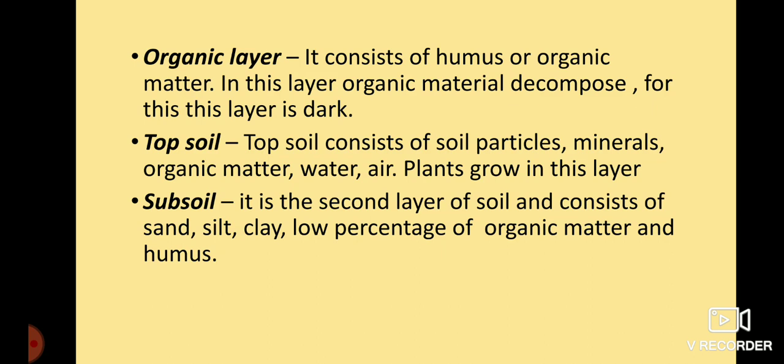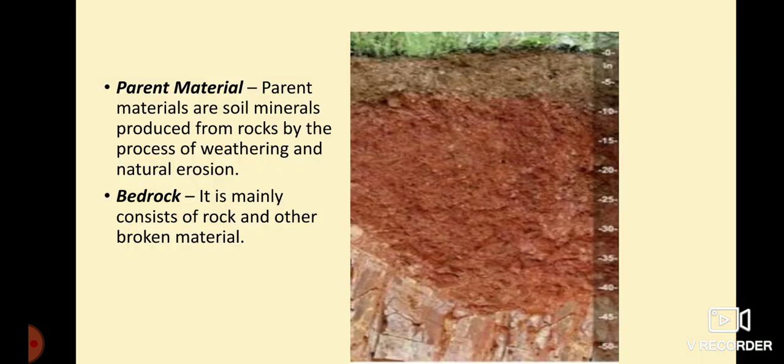Subsoil is the second layer of the soil and consists of sand, silt, clay, a low percentage of organic matter, humus, and also minerals. Parent material are the minerals produced from rock by the process of weathering and natural erosion. It mainly consists of rock and other broken material.